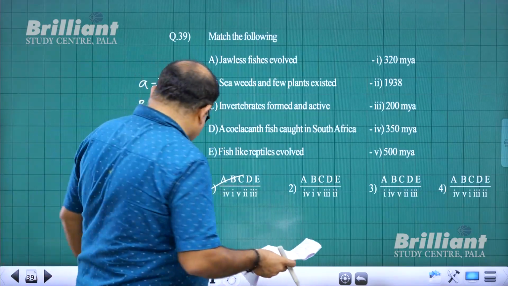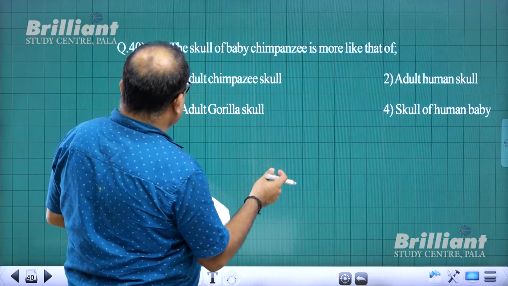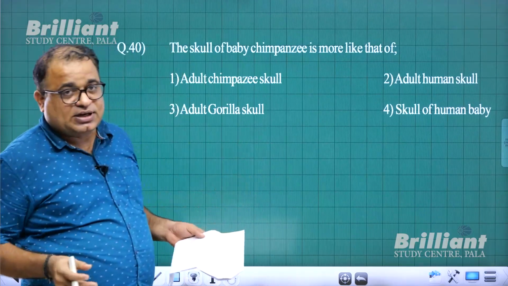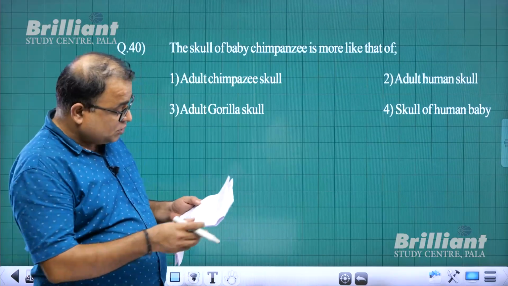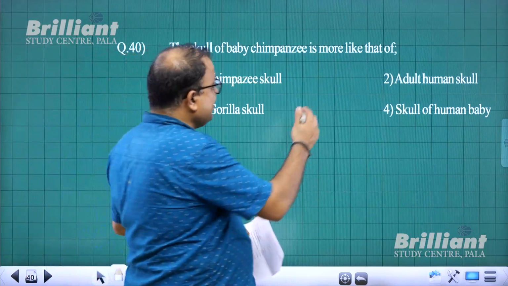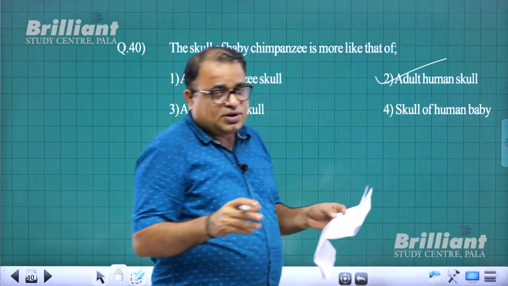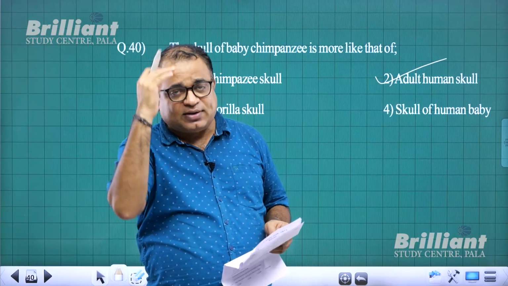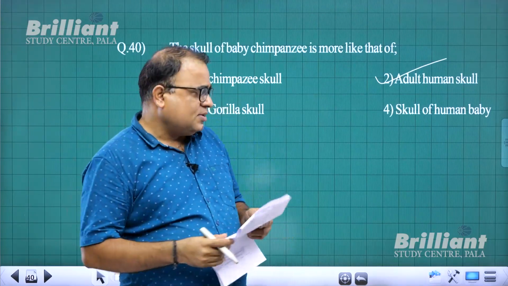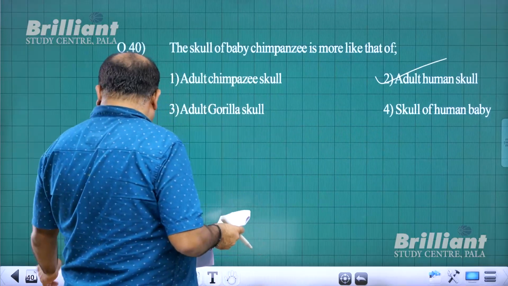With that I come to question number 40. The skull of adult human, that's very clearly mentioned in NCERT. Question number 40: the skull of baby chimpanzee is more like that of adult human skull. Direct question. There is a comparative skulls diagram of baby chimpanzee and adult human given, and below that, in the diagram paragraph, it is written. So for this question the answer is 2.